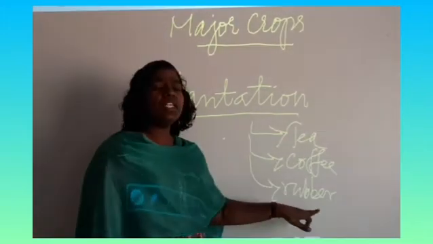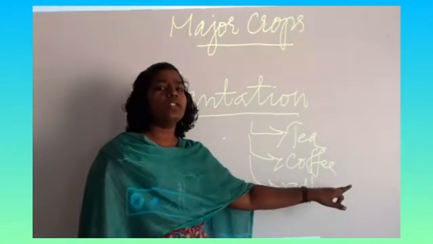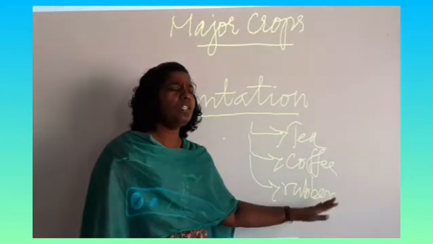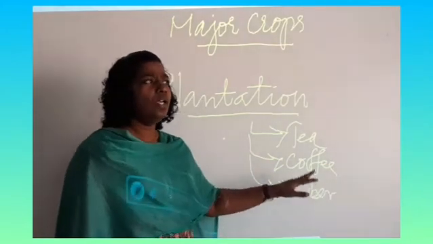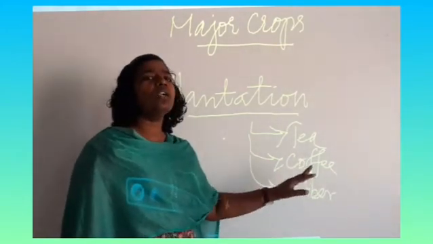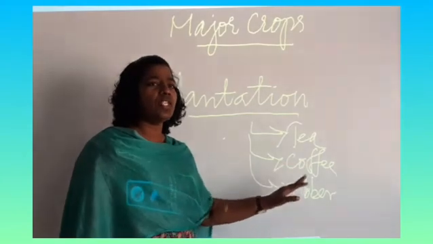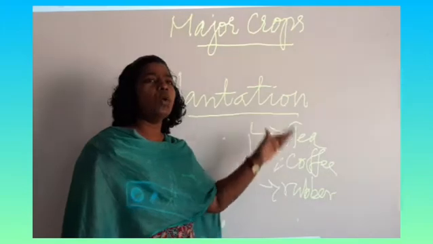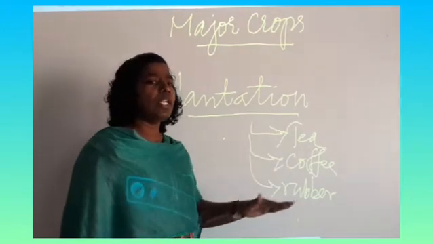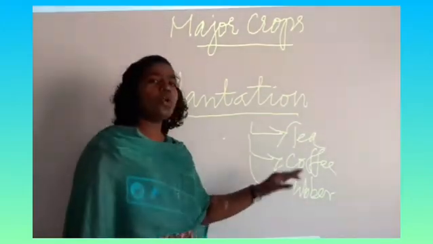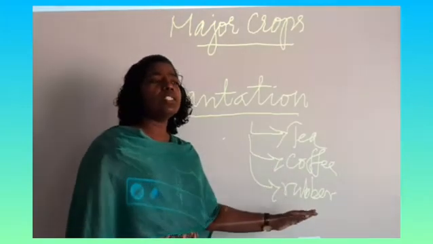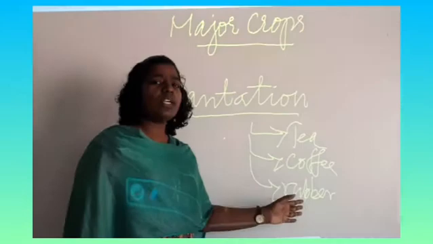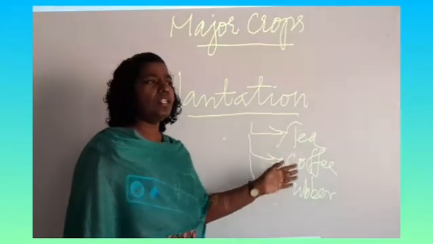Okay, and this crop also grows in the tropical and subtropical regions where the soil is good. Here the rubber tree need not have water stagnation, so it can be planted in the mountain region, on the slope of the mountain. So when we see these crops, the three important crops are cultivated in the mountain region, the hilly regions.